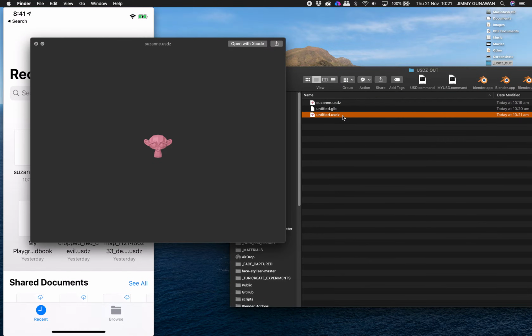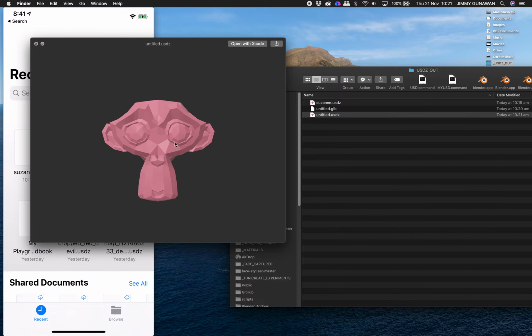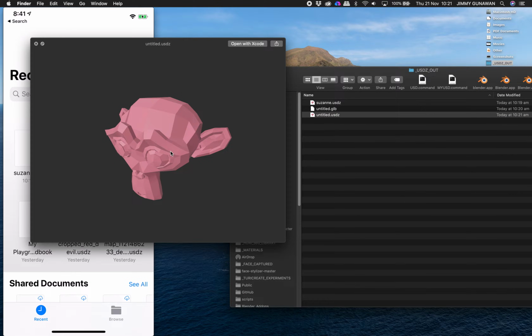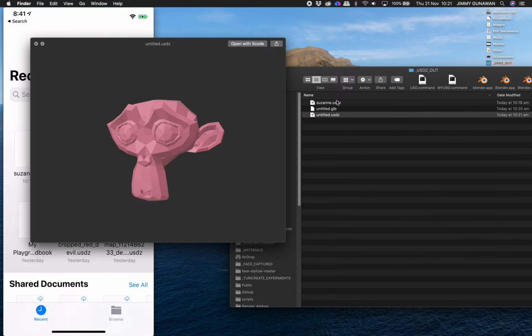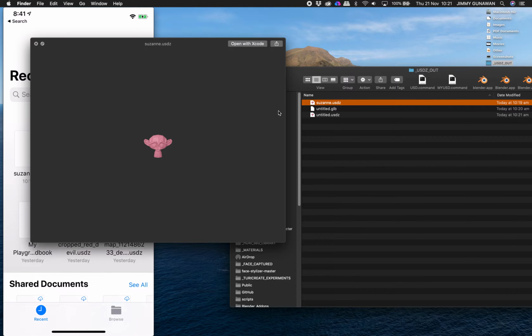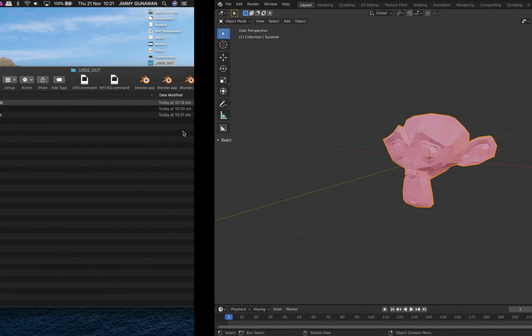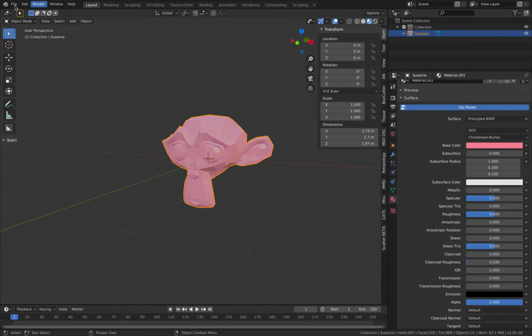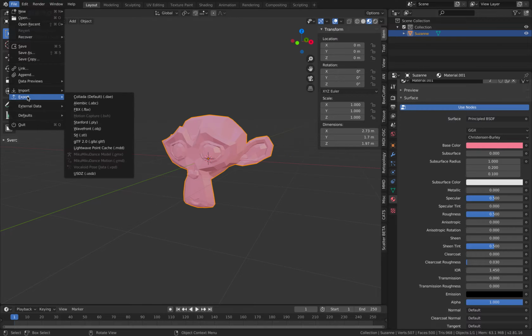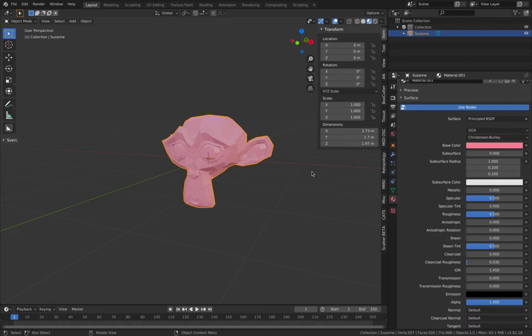You might see the difference. So my Suzanne is actually bigger. It's kind of like maybe 2 meters in size, while the one exported using the add-on is actually 2 centimeters. So by default, Suzanne is around 2 or 3 meters in dimensions inside Blender. But this USDZ Exporter seems to be converting it to centimeters for you.